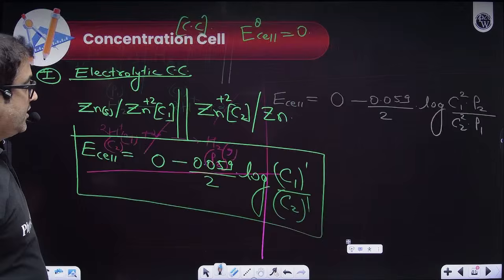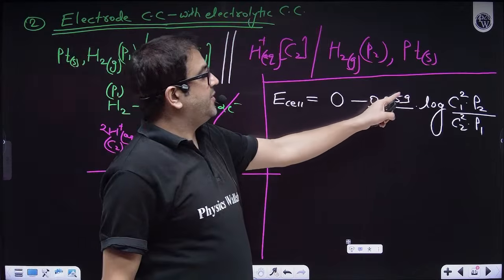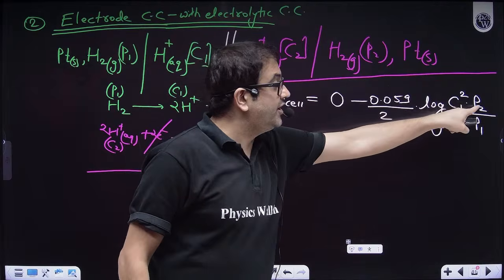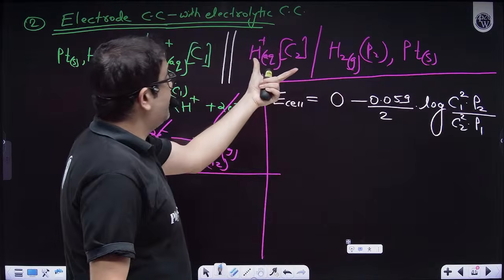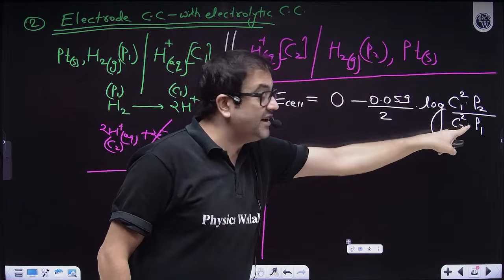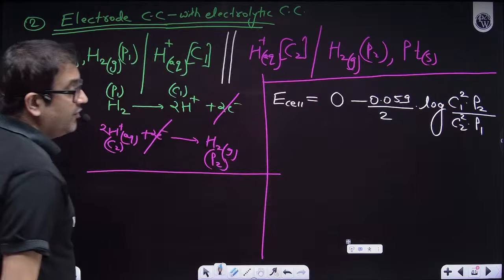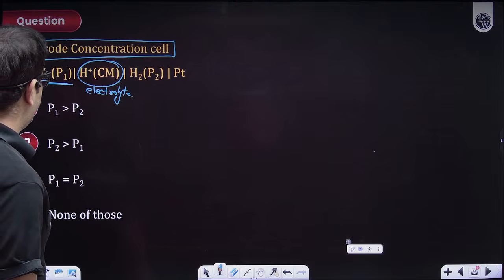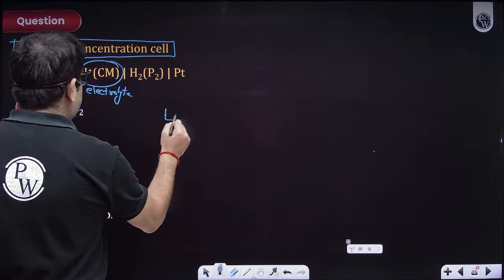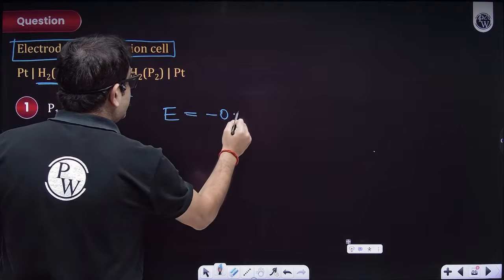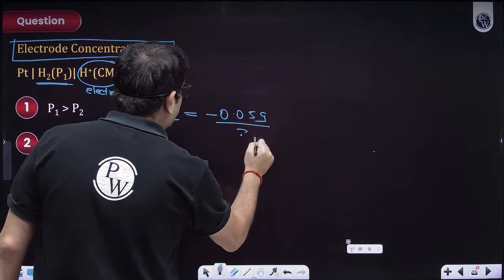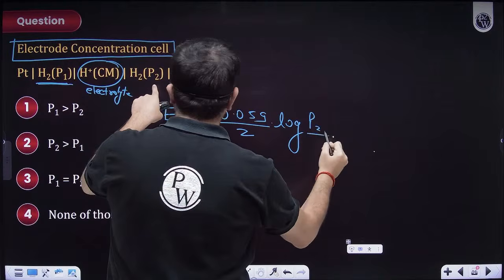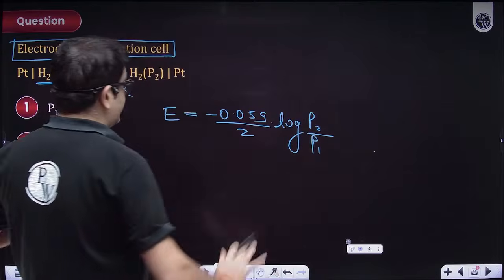The formula was E cell is equal to minus 0.059 upon 2. The concentration is the same, so don't bother about it. It will be P2, the pressure of the cathodic compartment, upon P1. So it will be minus of cathodic upon anodic. So E cell will be equal to minus 0.059 upon 2 into log of cathodic, which is P2, upon anodic, which is P1, with stoichiometry 1.